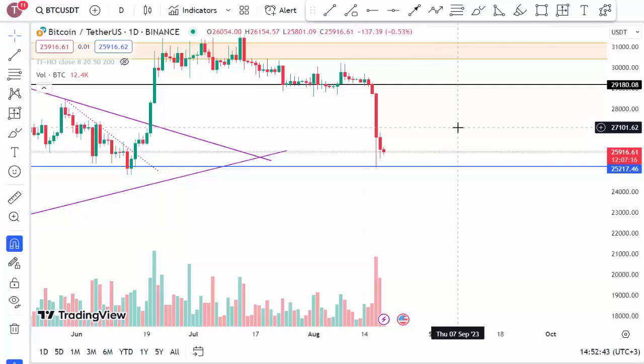For an entry point, it's reasonable to set it around the $25,000 level. If we make an entry around $25,200 levels, it will be important to set a stop level just below so that in case it drops below, we minimize our losses. And with regard to the upward movement, as we said, the range between $26,700 and $26,900 levels is important, and above that, the $29,000 level is also important for us.